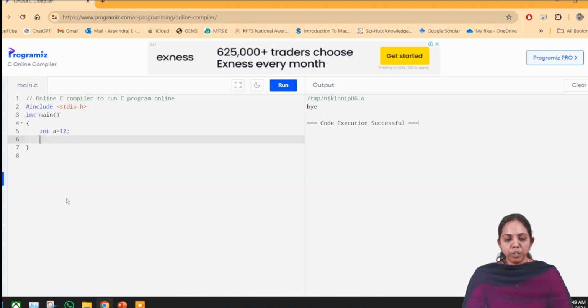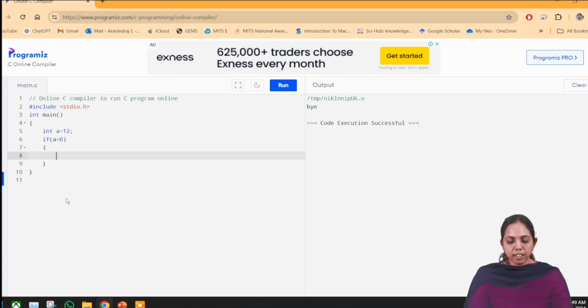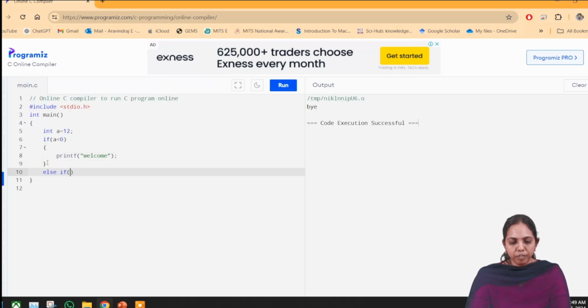Now I am going to check more than one condition. More than one condition I have to write with the help of else if. So, if of a, I have to write one condition: if a is less than 0, in the statement I am going to write welcome. Next, I am writing else if of a greater than 0.